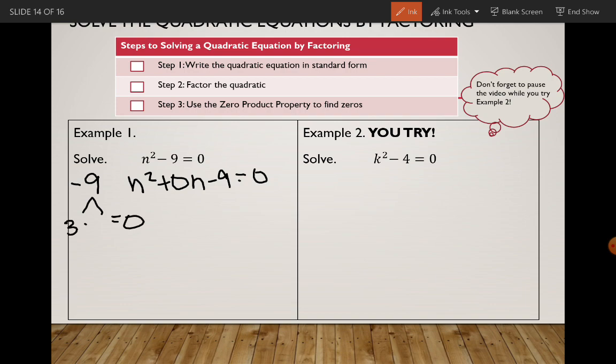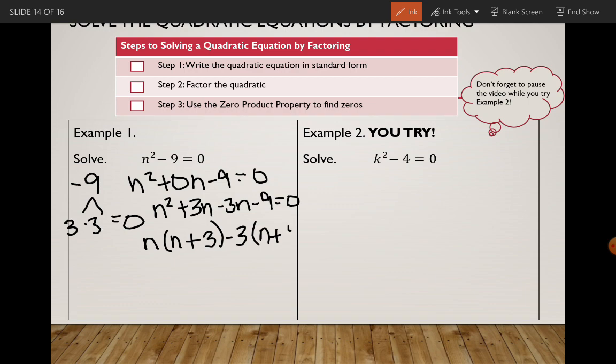It's going to be 3 and -3. So n squared plus 3n minus 3n minus 9 equals 0. We can take out an n from the first pair, n plus 3 left, and a -3 from the second pair, which leaves us with n plus 3. So our factors are going to be n plus 3 and n minus 3.